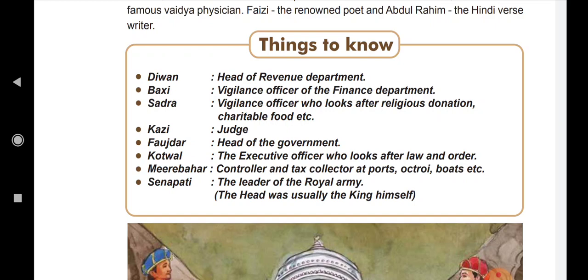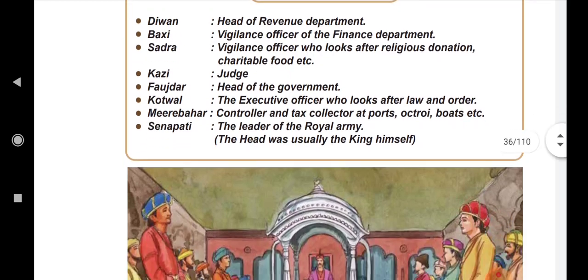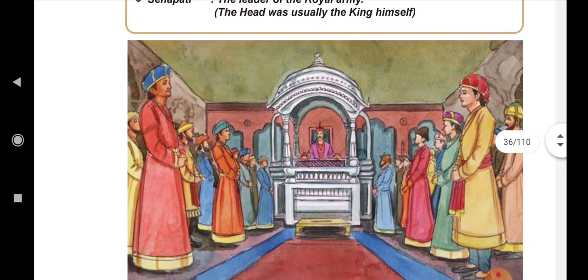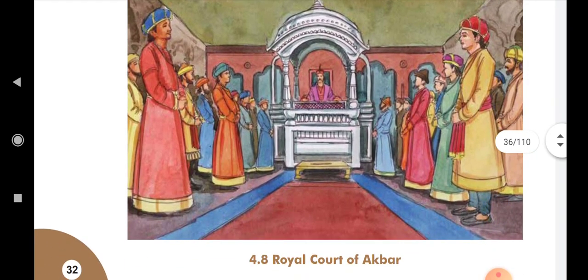Kotwal, the executive officer who looks after law and order, means police. Mir Bahar, controller and tax collector at ports, octroi boards, etc. Senapati, the leader of the royal army. The head was usually the king himself. That's Senapati. That is the court of Akbar.